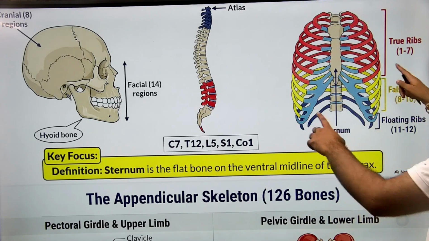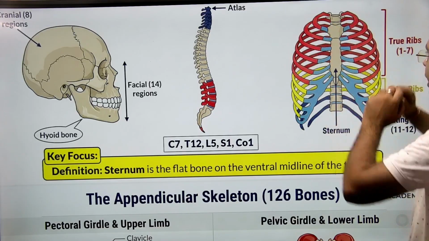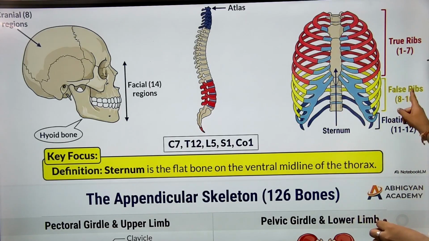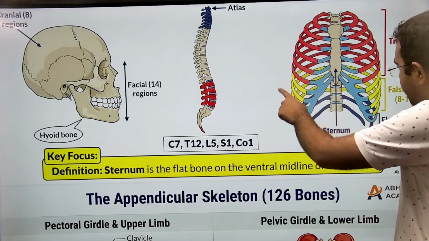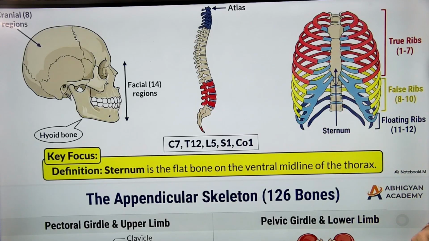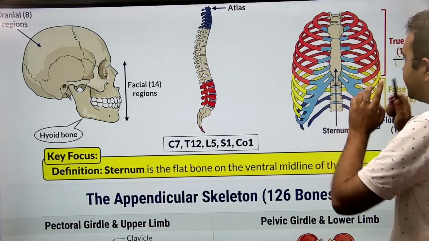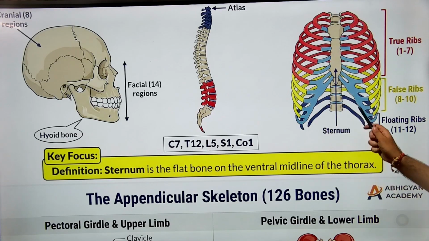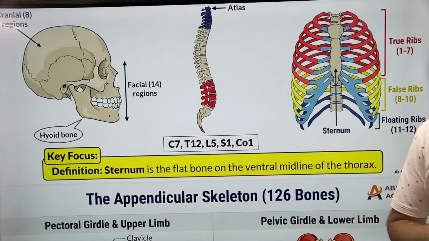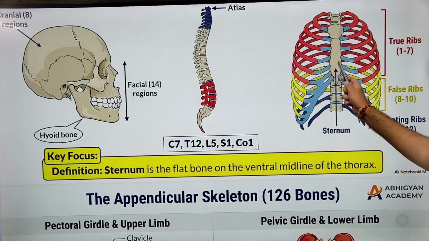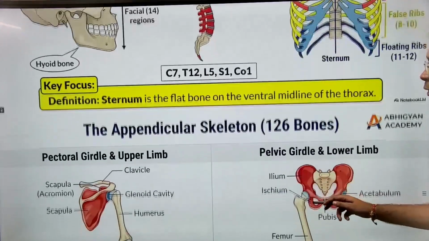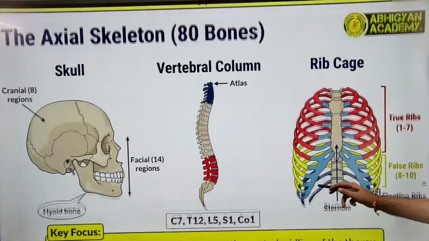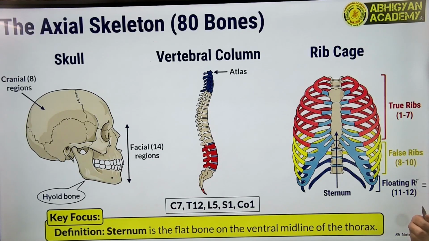Now true ribs, they complete a full circle from the backbone to the sternum. False ribs, they start from the backbone but they do not complete a full circle, but still somehow they get connected to the sternum. And the floating ribs, they form a semicircle, they don't connect to the sternum at all. ठीक है. So this was our axial skeletal system, the axial skeleton with 80 bones.